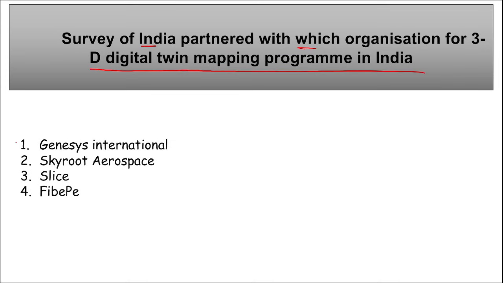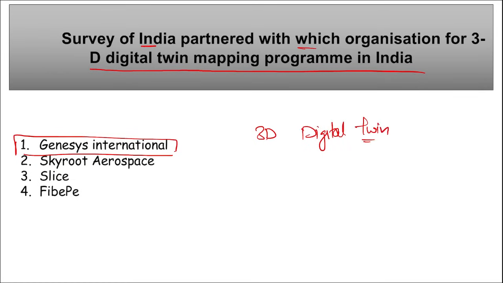So Survey of India along with Genesis International signed or came together for a 3D digital twin mapping program in India. Genesis International is an Indian mapping company that provides geospatial solutions, and they have formed a strategic partnership to create a 3D digital twin mapping program in India.